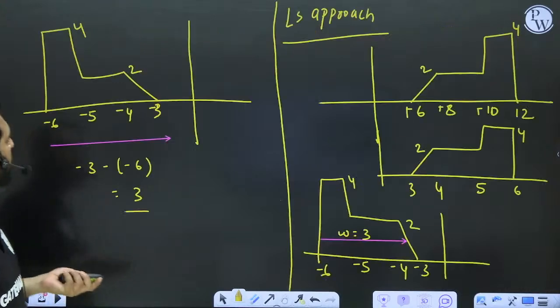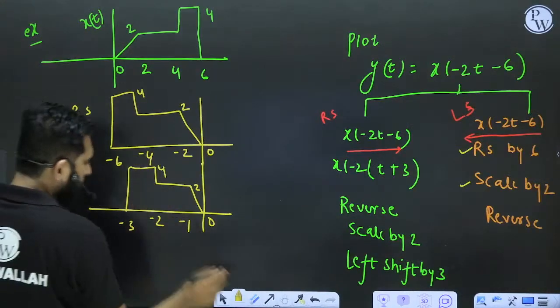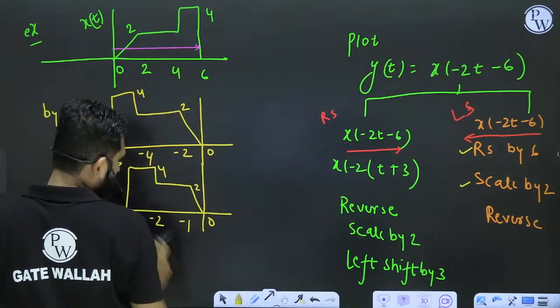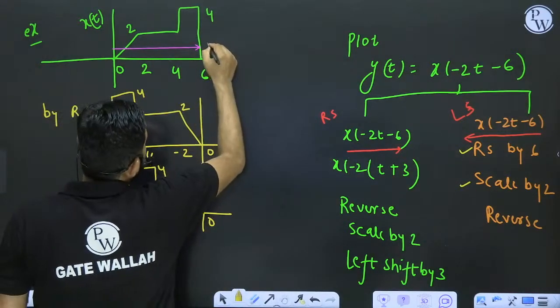See, look at x(t). What is the x(t) width? The x(t) width is very simple, 6. x(t) width is 6.